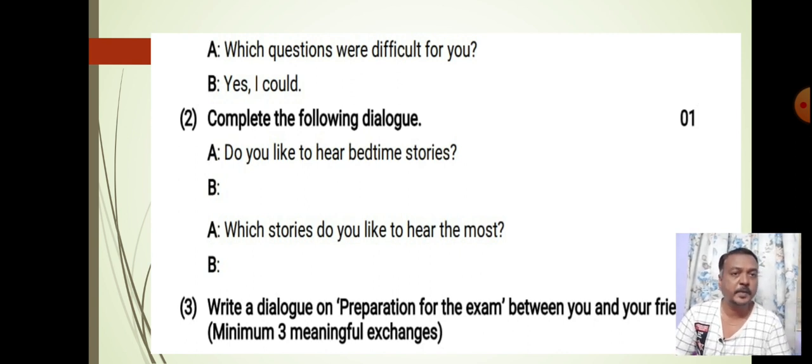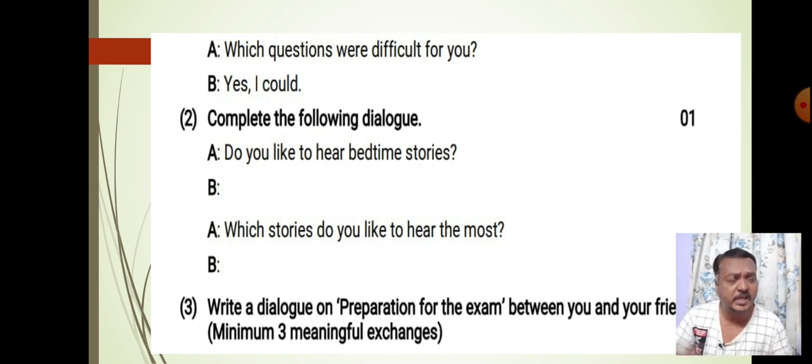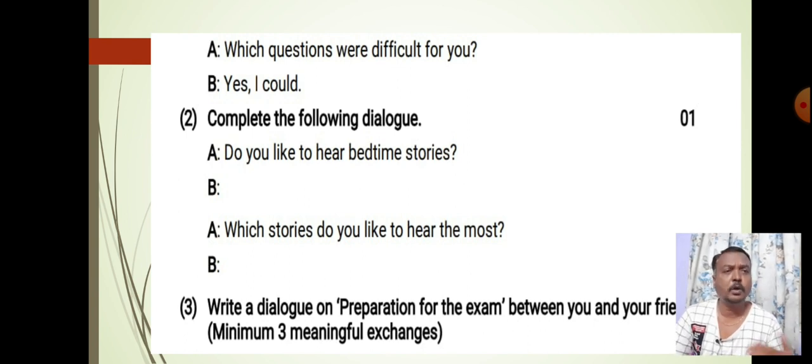Do you like to hear bedtime stories? You have to give the answer. Which stories do you like to hear the most? You have to give the answer. Suppose, do you like to hear the bedtime stories? Yes, I like to listen to bedtime stories. Which stories do you like to hear the most? Fairy tales, I like to hear the most. Just like that, you can write any answer which is appropriate to the question. The questions are already there, we just have to write the answer.